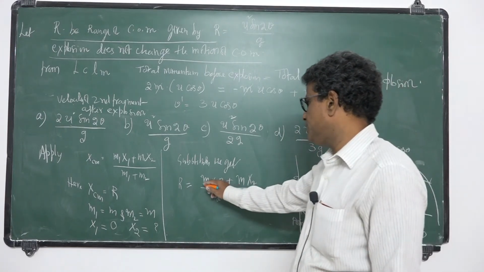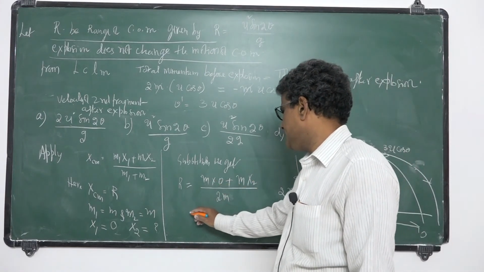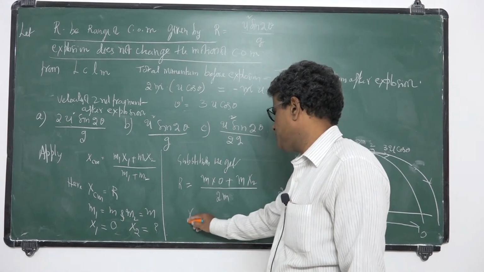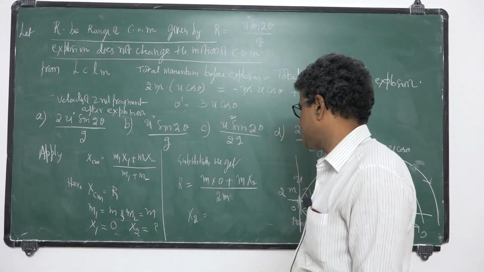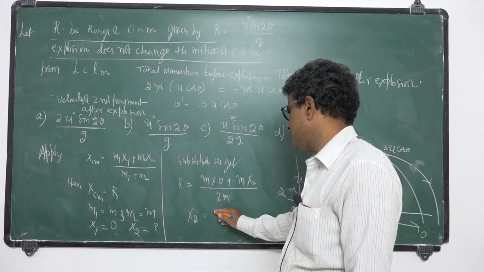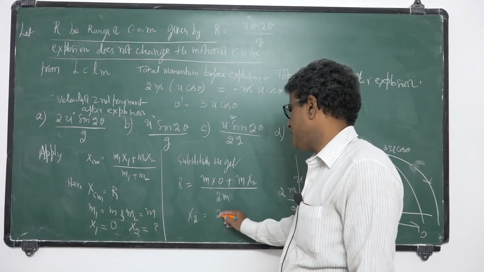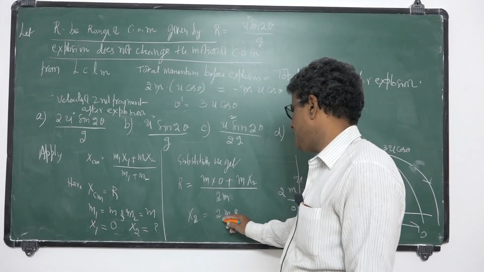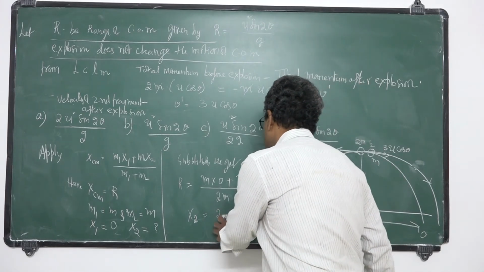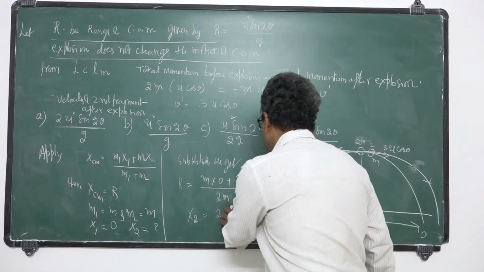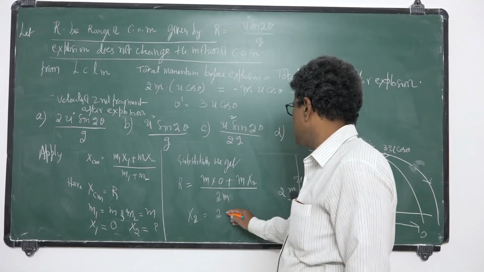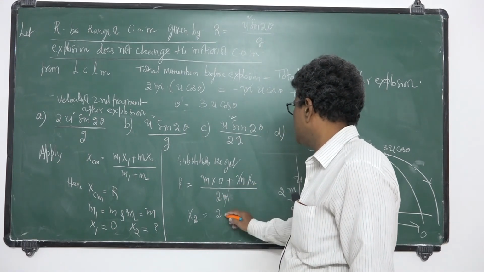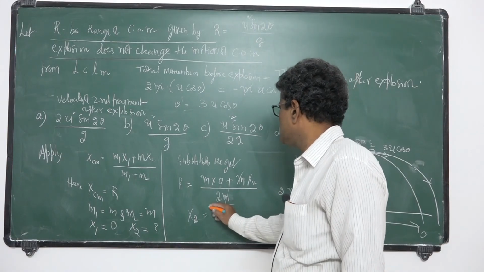So this term is 0, and you get X2. X2 I got as 2M R by M. M gets cancelled, M gets cancelled, and you get X2 is equal to 2R.